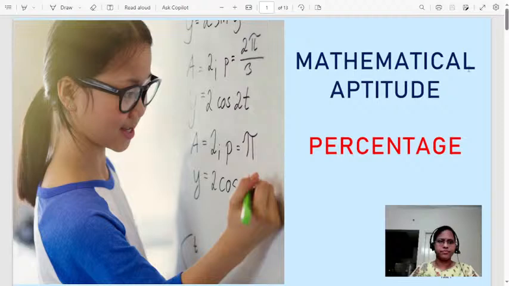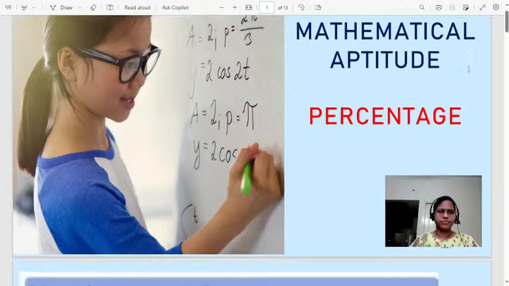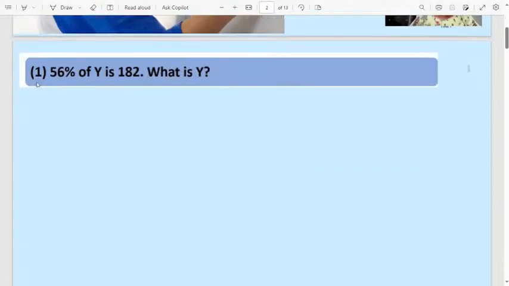Here I am taking the Karnataka KSET exam Paper 1, only Paper 1, that is mathematical aptitude. The topic is percentage. Let us start the class. Very easy topic, that is percentage.